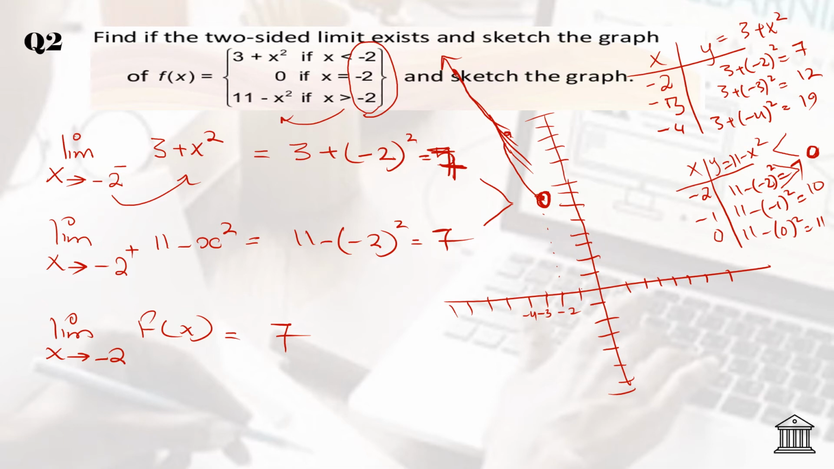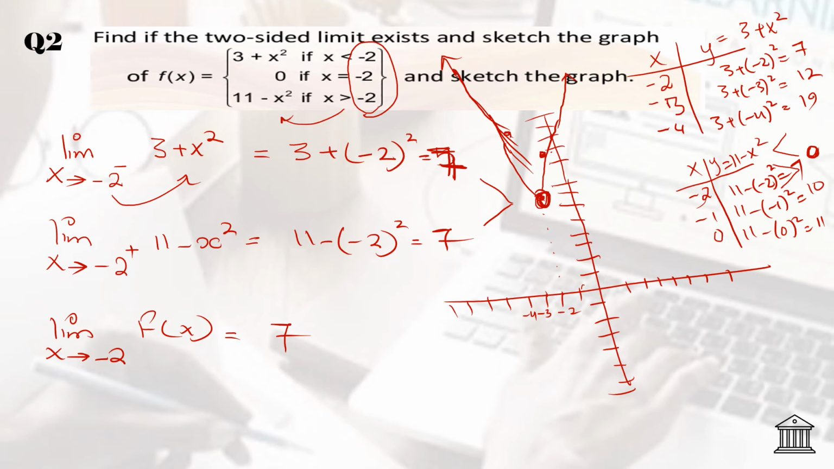At negative 1, the answer is 10, here you have 10. And then at 0, the answer is 11. So again this is a kind of parabola like this. But you can see that here also the limit is a hollow point. The last point is not included, so you will make it a hollow point.